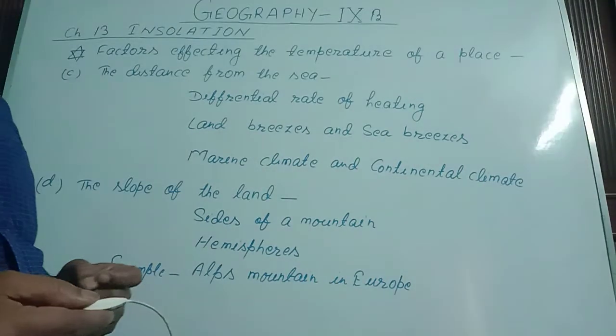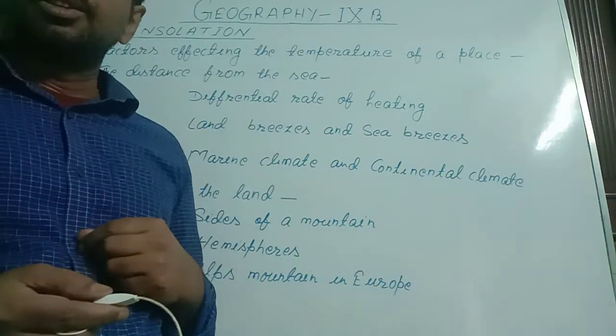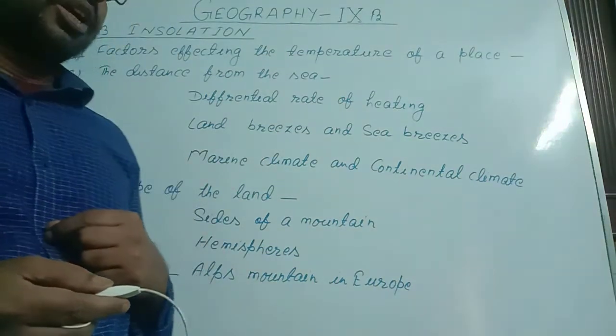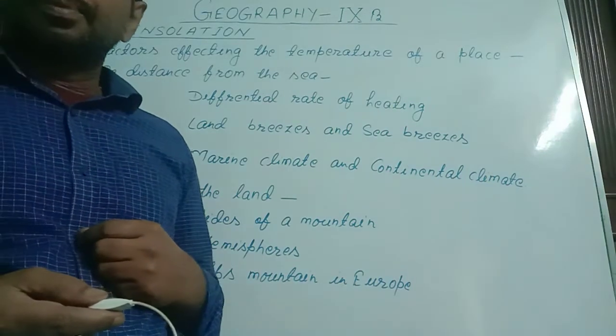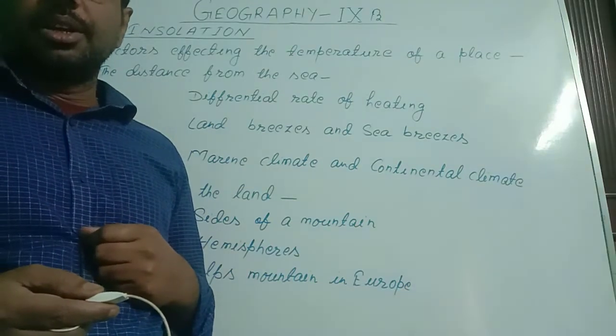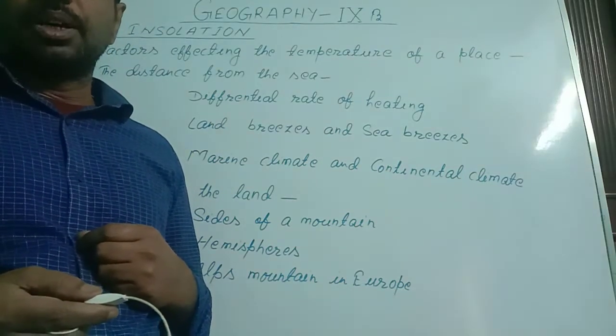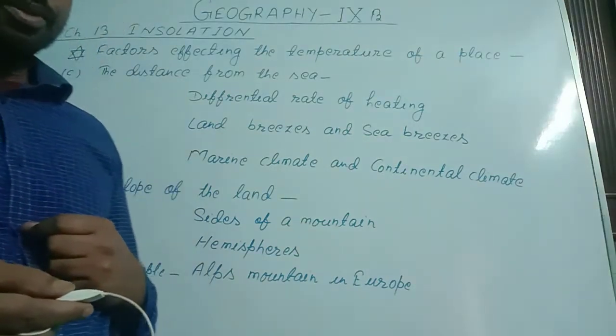Due to this reason, there is a movement of land breezes and sea breezes. We take the example of daytime. In daytime, the sun is present in the sky, so the temperature is high on the landmass, but at the same time, the temperature is low in water bodies.